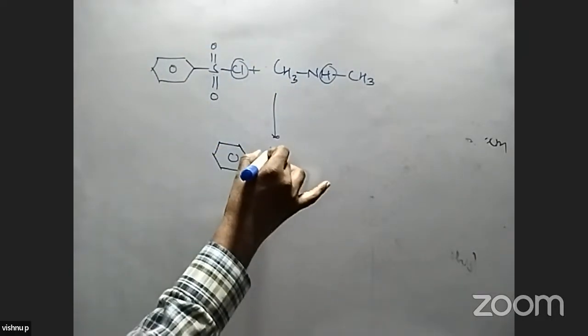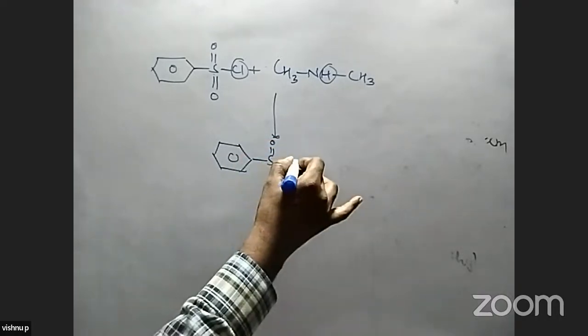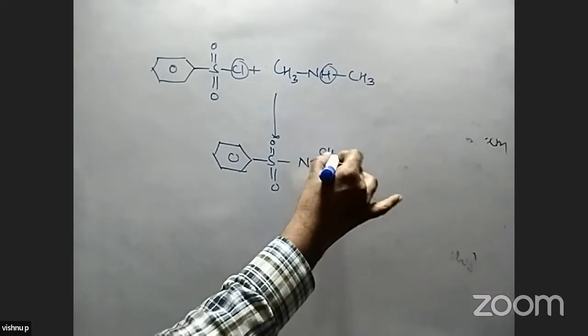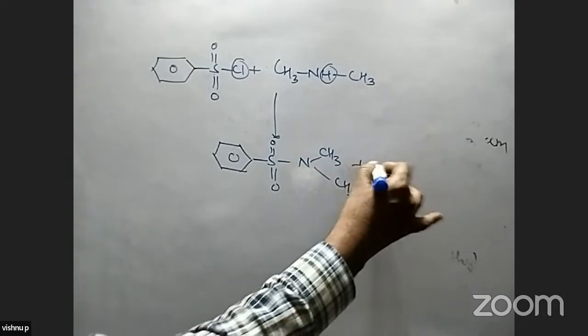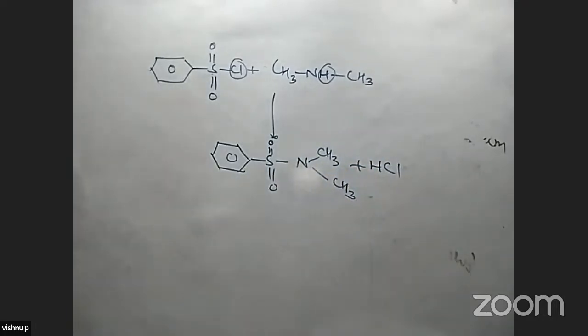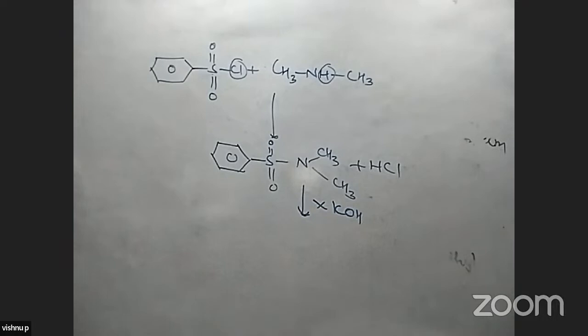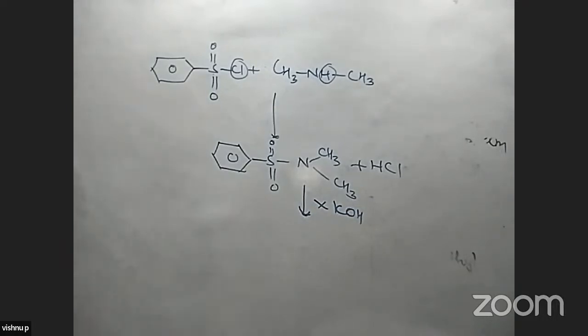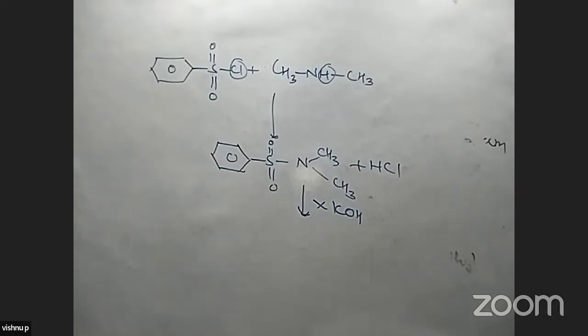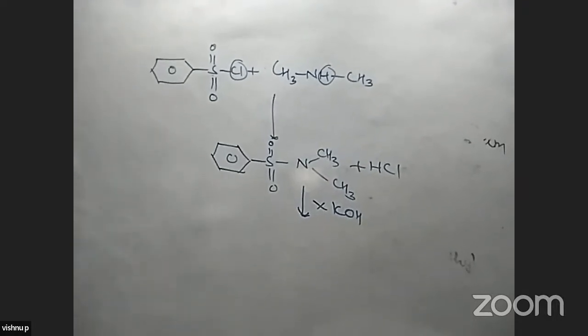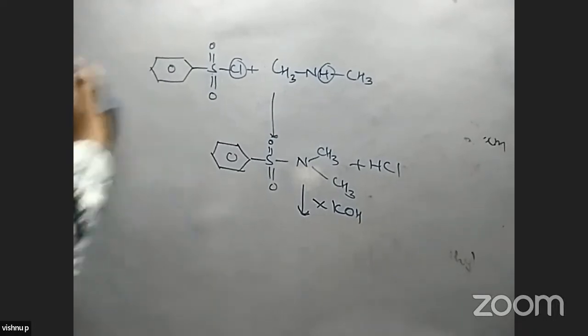The Hinsberg reagent reacts with this compound by losing HCl, and then dimethyl benzene sulfonamide is formed in the reaction, but it does not react with the base because here no hydrogen is present. So the reaction stops at this stage only. Further reaction is not possible.